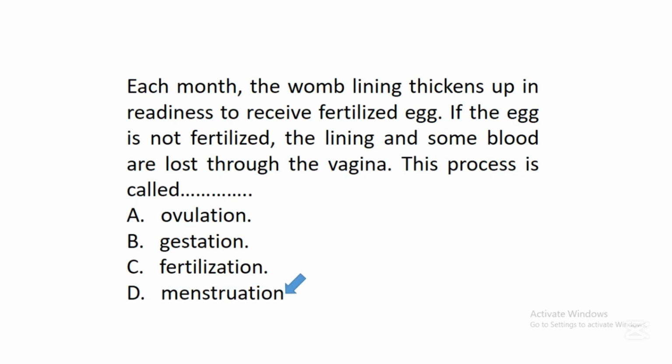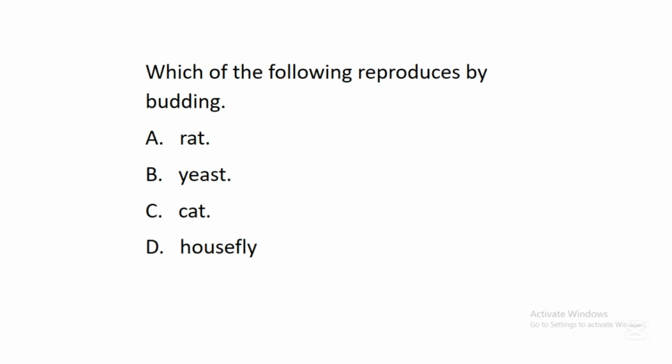The next question says, which of the following reproduces by budding? A. Rats. B. Yeast. C. Cat. D. Housefly. In this question, the correct answer is B. Yeast. Budding is a type of asexual reproduction whereby an organism produces its offspring by forming outgrowths called buds, which later detach themselves from the parent organism.